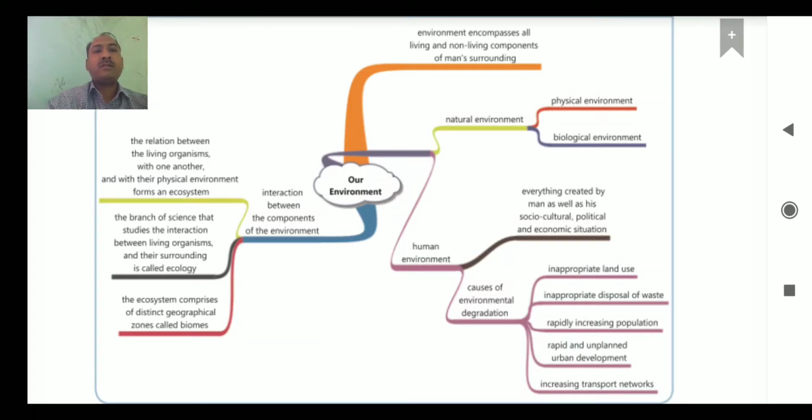Natural environment is classified into two parts. First, physical environment. Physical environment comprises three important domains of the earth. First, lithosphere, it means land. Second, hydrosphere, it means water. And the third, atmosphere, it means air. Biological environment comprises living organisms such as microbes, microorganisms.